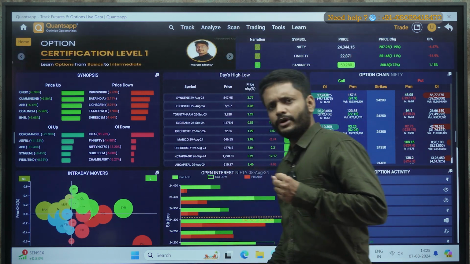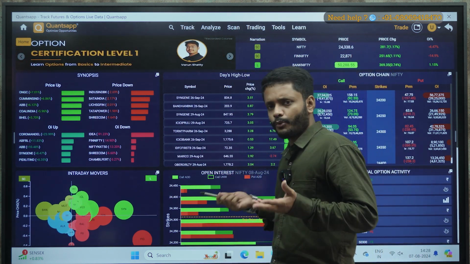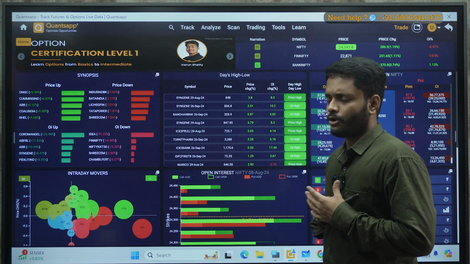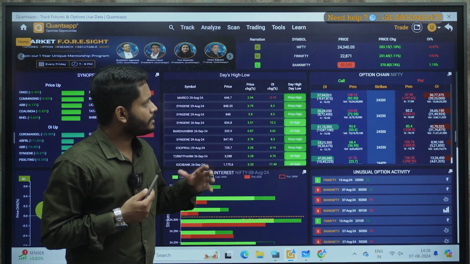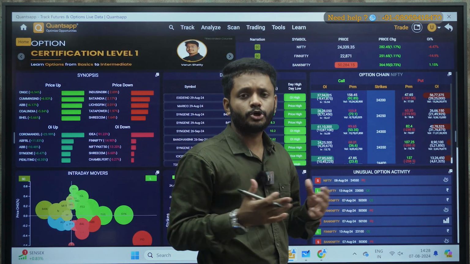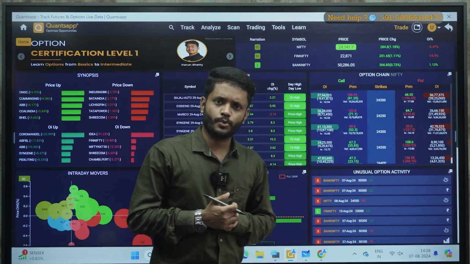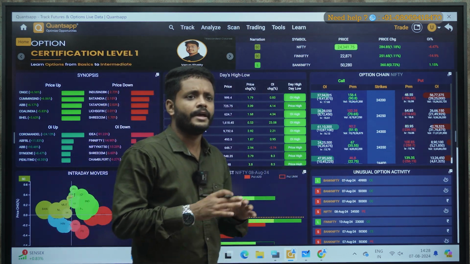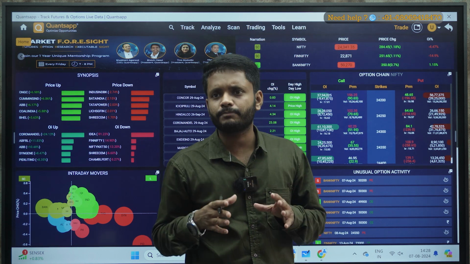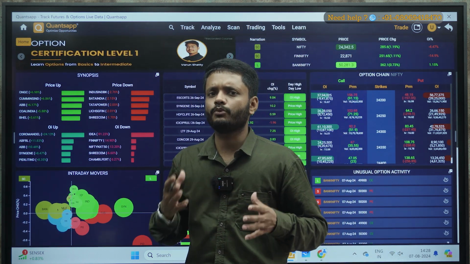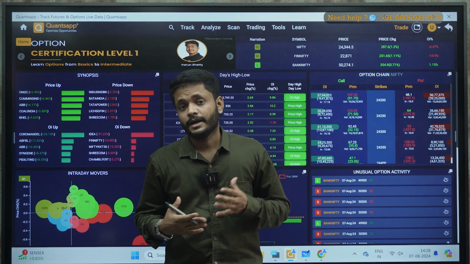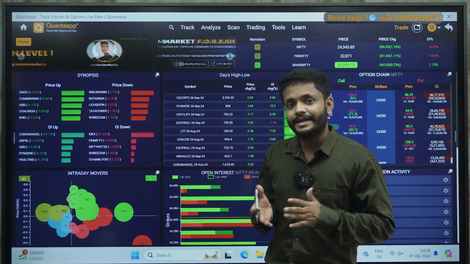I will explain one of the tools of Quantsapp and how you can optimize it, and also guide you about what tools and data points Quantsapp has, which we will cover in brief. I won't give you an in-depth idea of each and every tool, but we'll try to cover 3 to 4 tools, and how you can filter and take trades based on data.